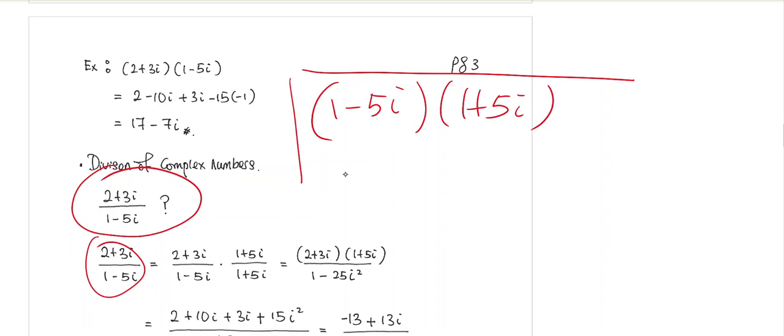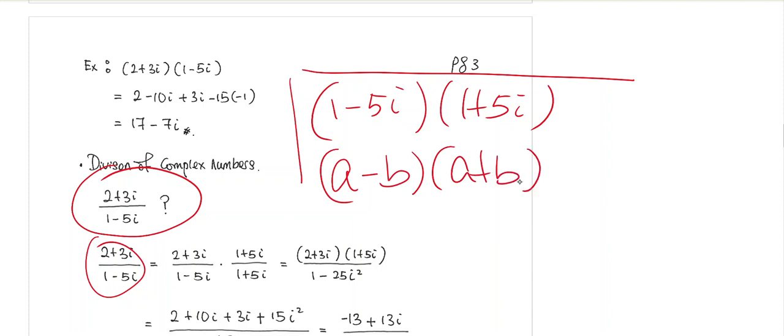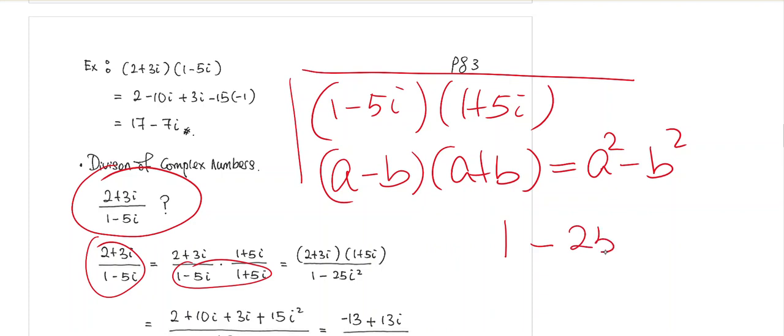This is exactly the form you learned in high school, a minus b times a plus b, and we already know that this gives us a squared minus b squared. Our a here is obviously 1 and our b here is 5i.